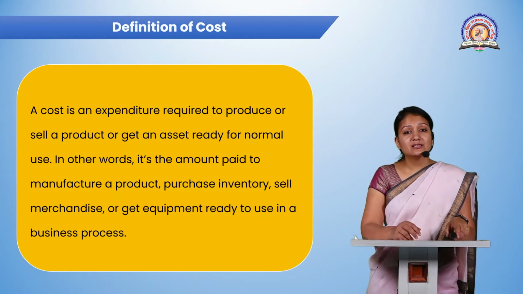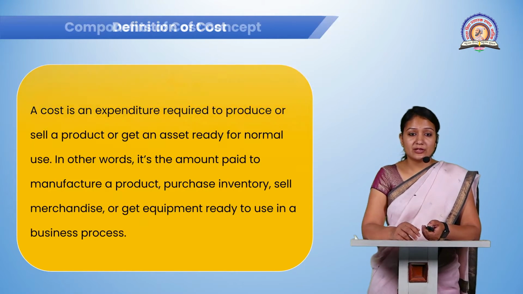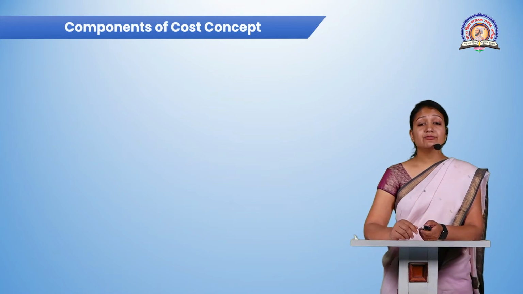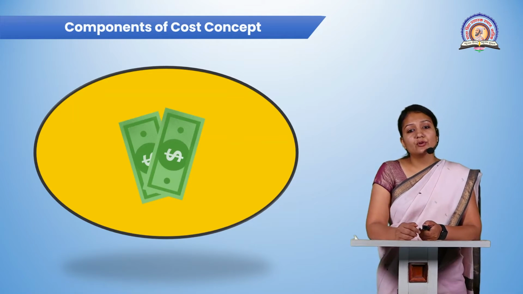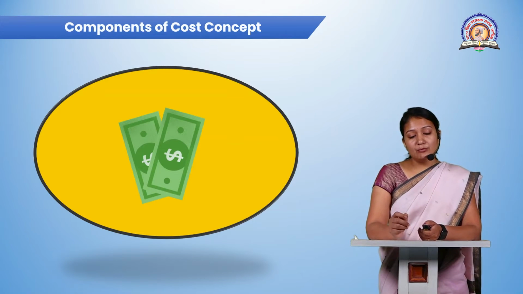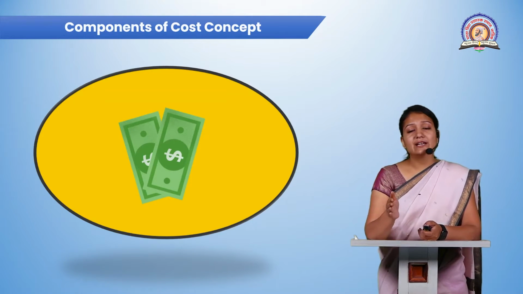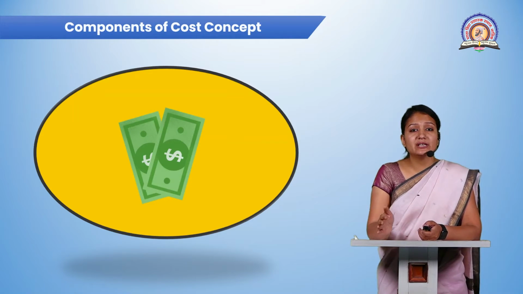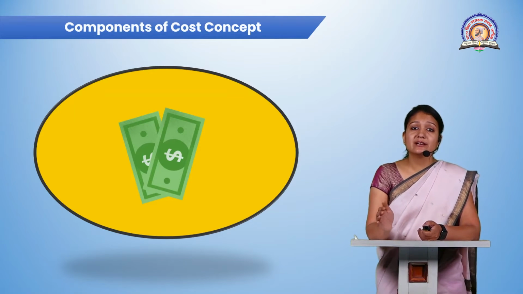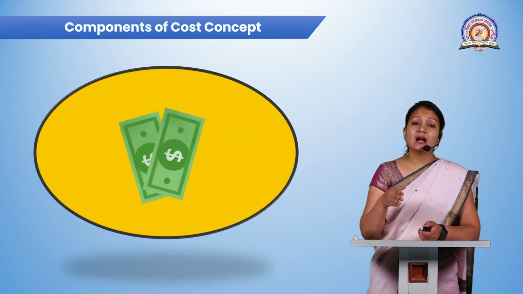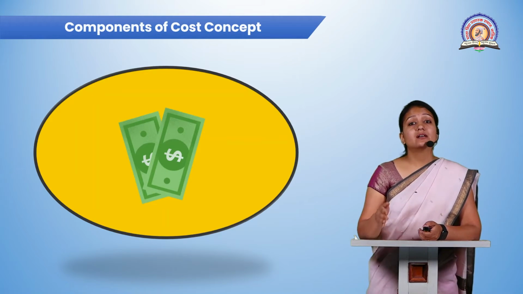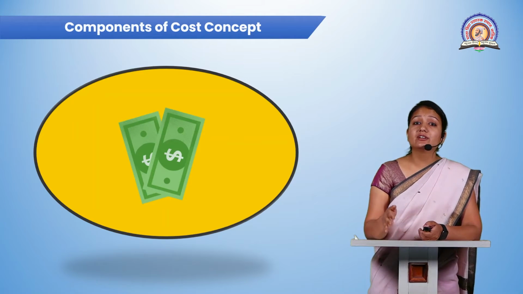Understood now? These are the different definitions of a cost. Okay. Now, if we talk about the components of a cost concept, what could be the components? Because there are different kinds of components, each having a different meaning and a certain cost related to it. That is the reason we are studying why these components are there, how they relate to the business, and how this cost is related to the different components.